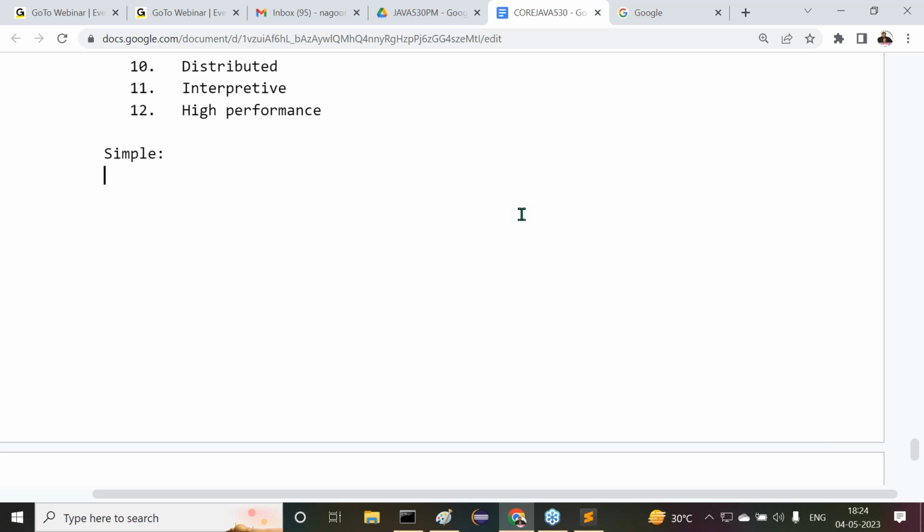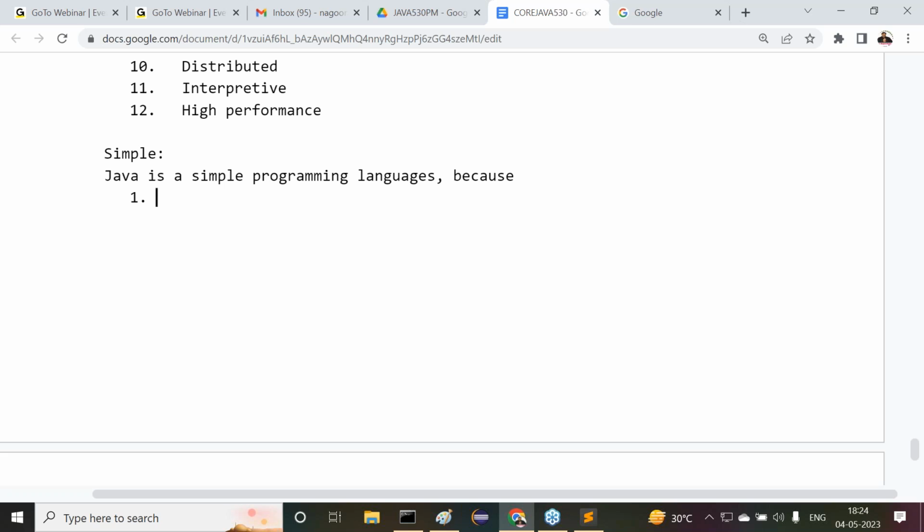Previously, in the differences or in the Java history, you might have some points here. But again, I'm telling you some of the points. Java is a simple programming language. Why? Few reasons here I'm telling to you. Observe carefully.